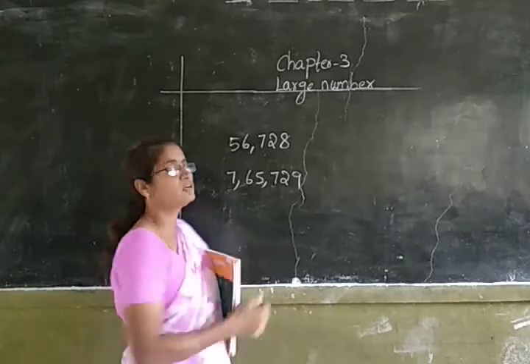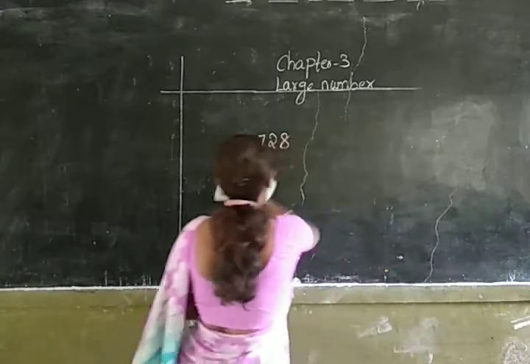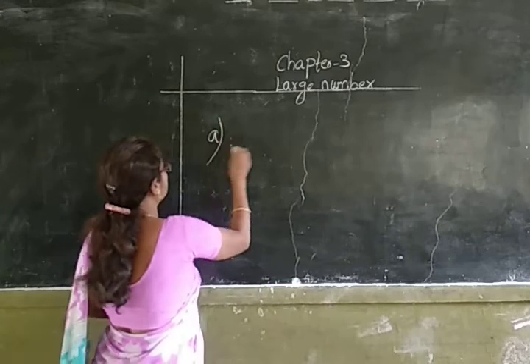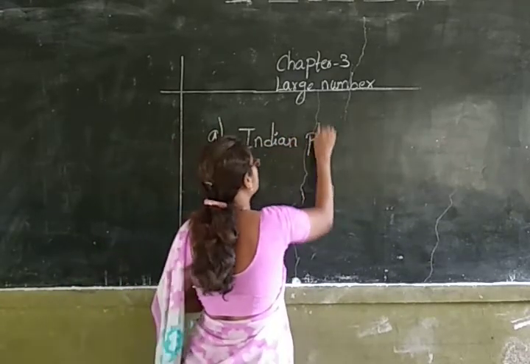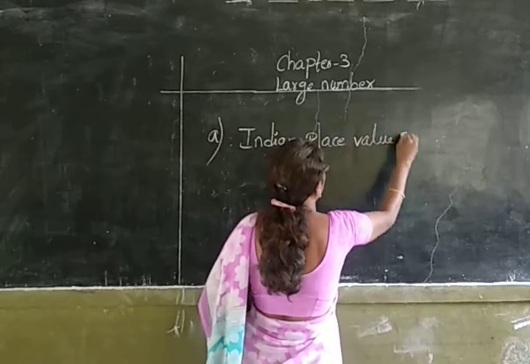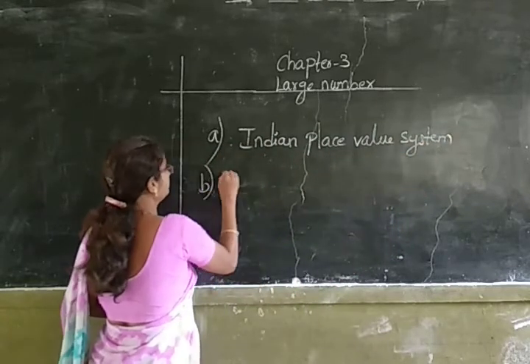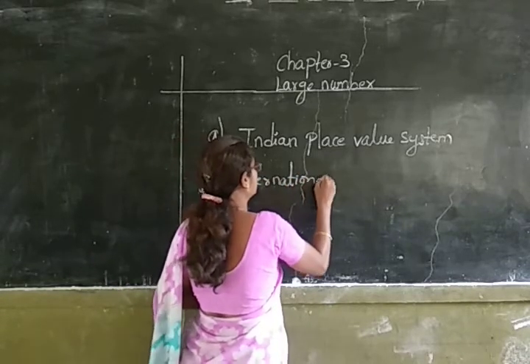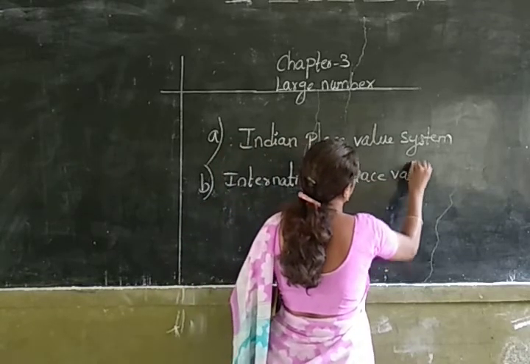Today we are going to learn about large numbers. Large numbers can be represented in two methods. One is the Indian place value system, and the second one is the international place value system.